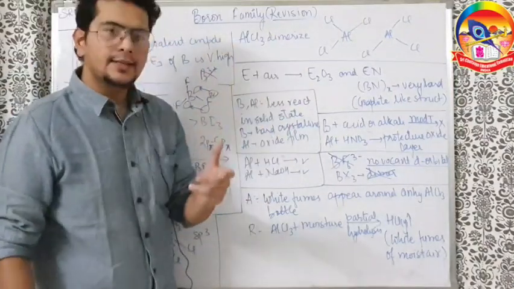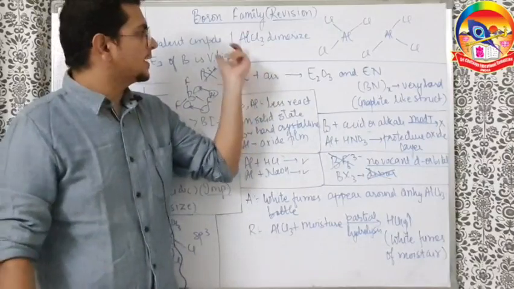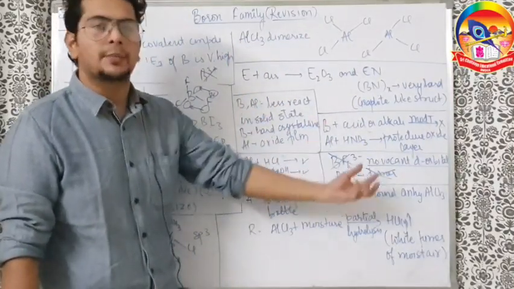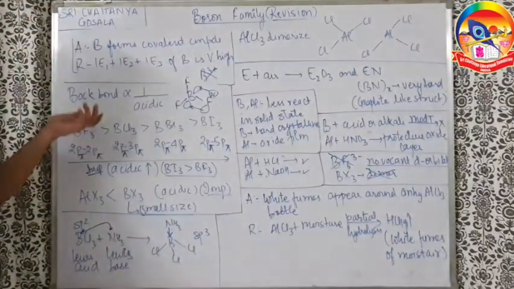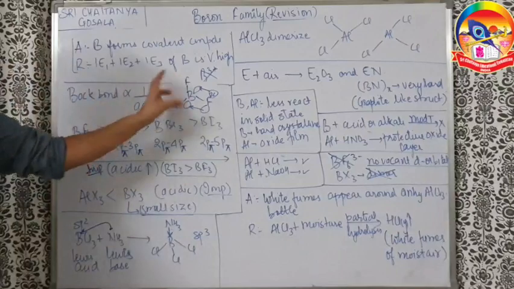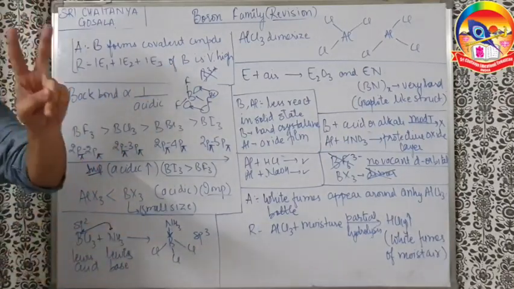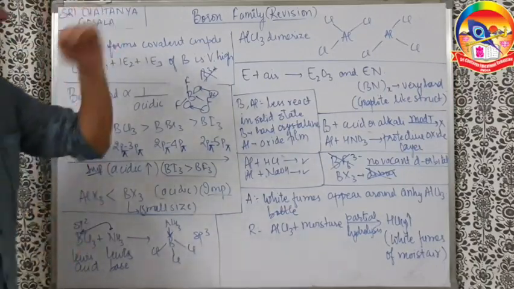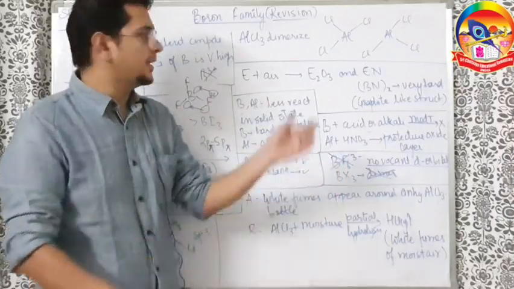Next, AlCl3 is also not having a completed octet. So what does AlCl3 do? It dimerizes. BCl3, BBr3, BI3, they do not dimerize. They show back bonding better. Why? Because boron can show better back bonding, because back bond is also a type of pi bond, and the best pi bond is made by a second period element, as mentioned in the beginning of the same chapter in the NCERT. Carrying on, they do not dimerize, they prefer to show back bonding for stability.